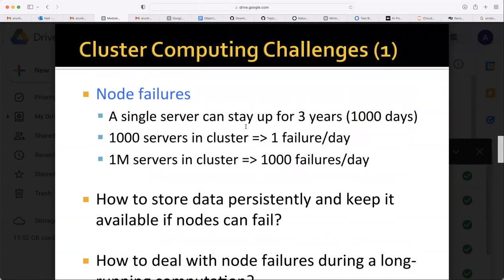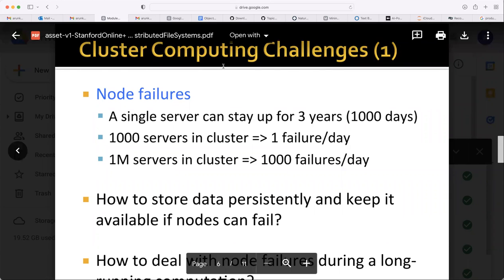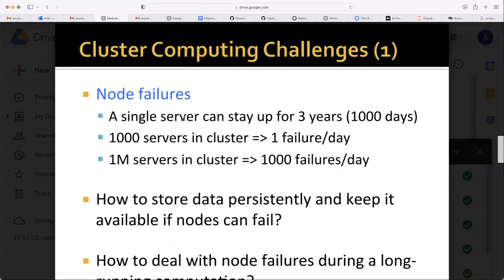Again, there are some problems when we are using these distributed computers. Node failures. If one node fails, then what will happen? We will see some analysis for that. A single server can stay up for 3 years. Usually they did some analytics and found that the life of a server is 3 years, that is 1000 days.